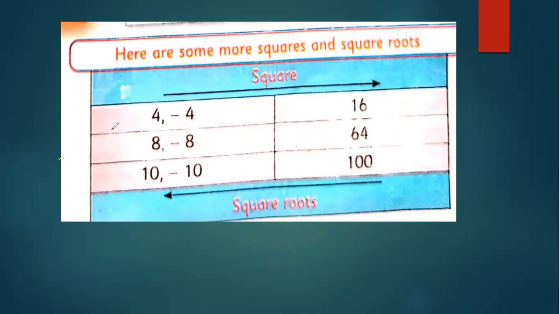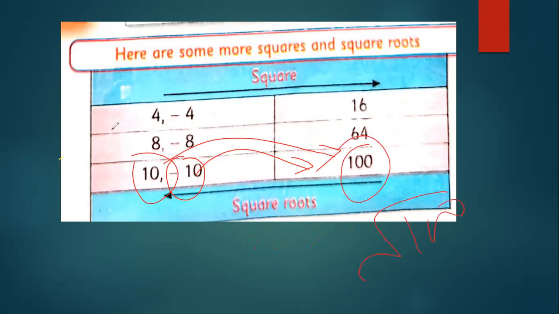So let me give you the third example. If you have 10, its square is 100, and minus 10 square is 100. Now we are taking revenge with the reverse: square root of 100. This may be 10 or minus 10. Okay. Got it.